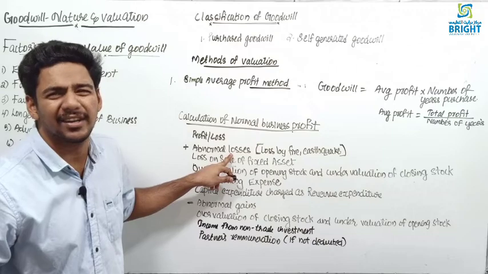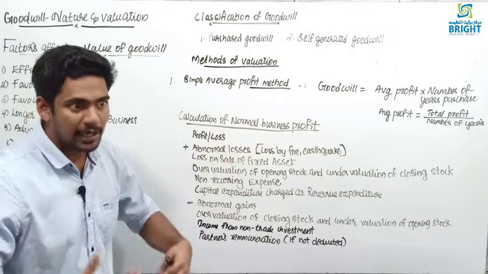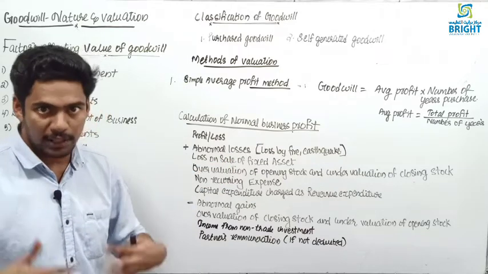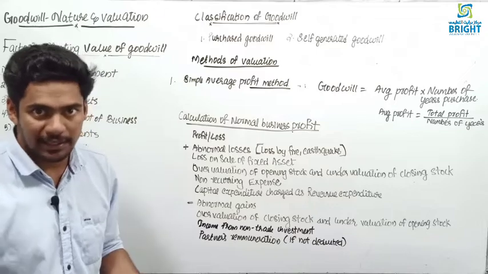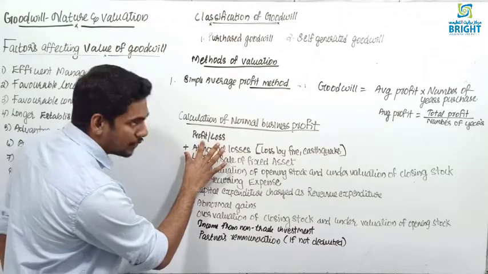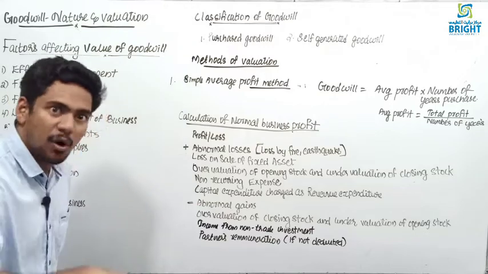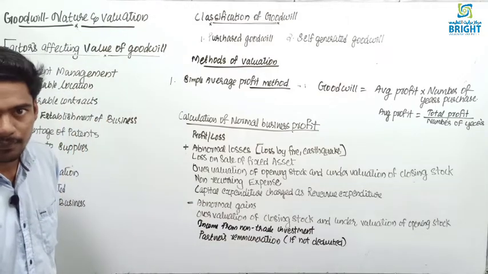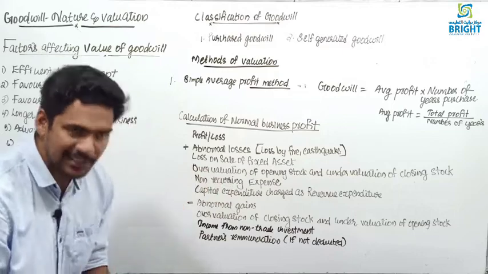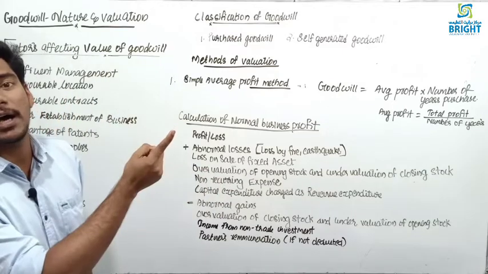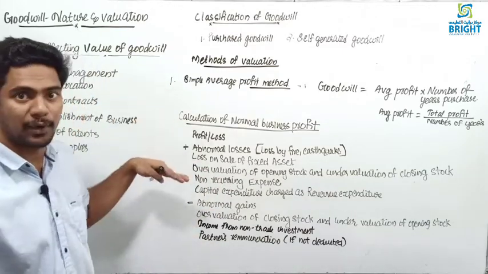Actually, it is a non-recurring item. Every time theft or earthquake or loss by fire is not happening. So abnormal losses you are adding back because they were already deducted from the profit.